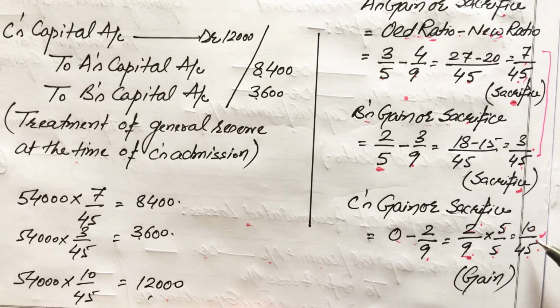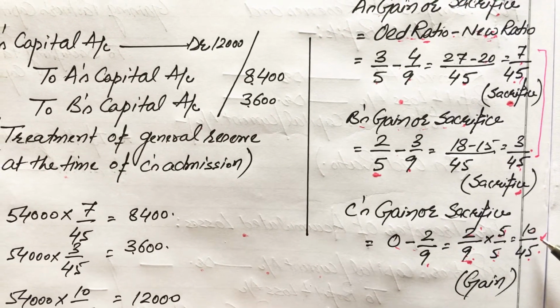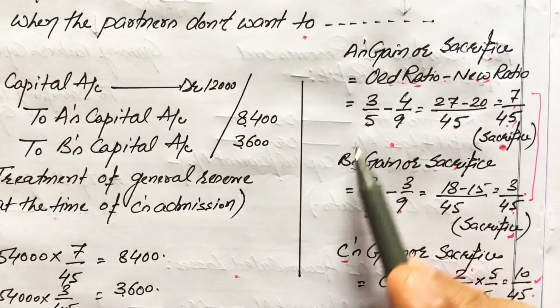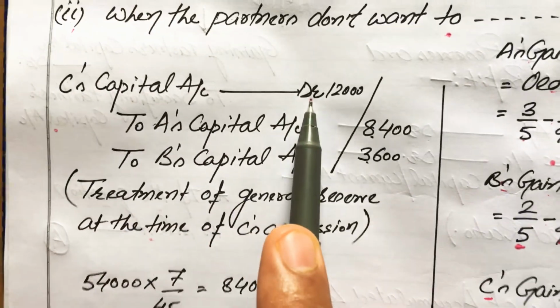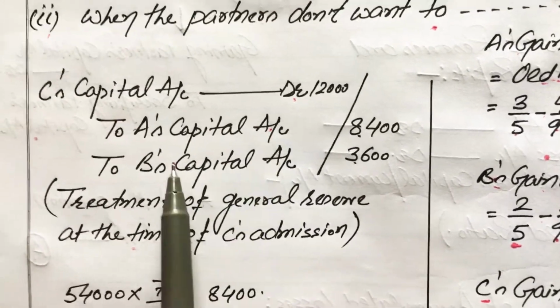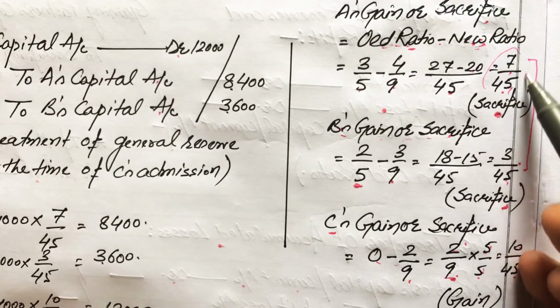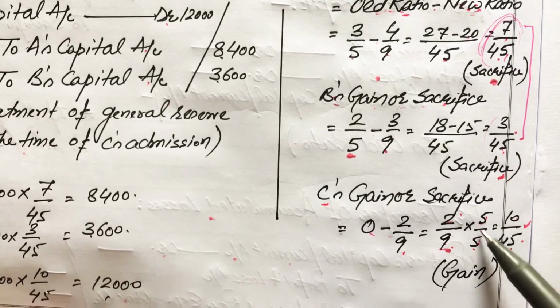Now the entry is gaining partner's capital account debit to sacrificing partners' capital accounts. Here gaining partner is C and sacrificing partners are A and B. That's why the entry will be C's capital account debit to A's capital account, to B's capital account, equal to the amounts equal to their share of sacrifice or gain.